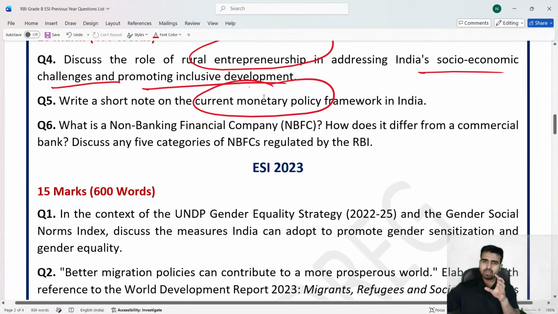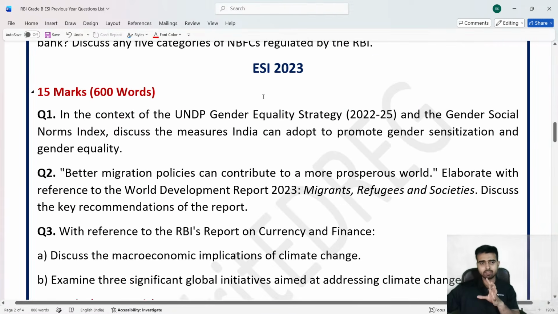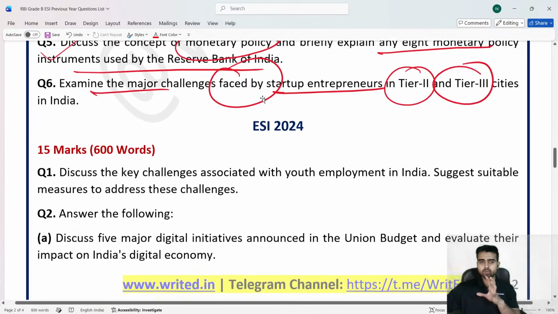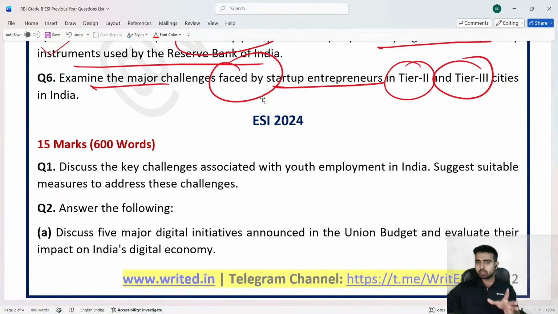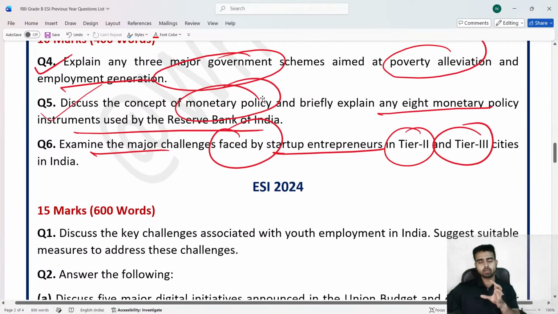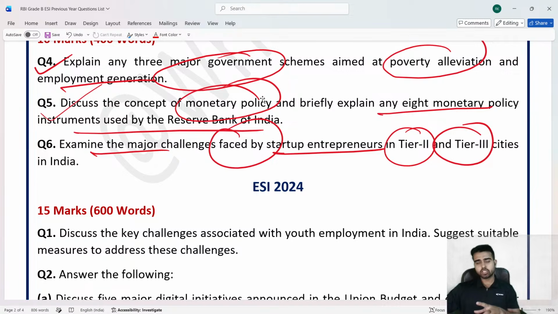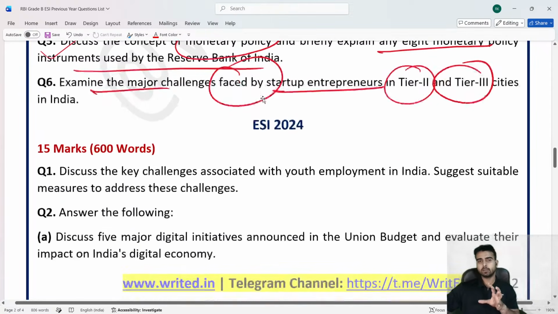So, somewhere or other, you must be having this idea कि सर थोड़ा बहुत तो सर पैटर्न हमको समझ में आ रहा है। पॉवर्टी एस्टिमेशन, अनएम्प्लॉयमेंट, मॉनेटरी पॉलिसी, entrepreneurship in the semi-urban and rural areas. Sir, then talking about the major government schemes, major reports, कुछ स्टैटिक कंपोनेंट में सर सोशल स्ट्रक्चर के टॉपिक्स हो गए, मल्टीकल्चरिज्म, urbanization, migration, gender equality, and the report based on these particular topics are very important.